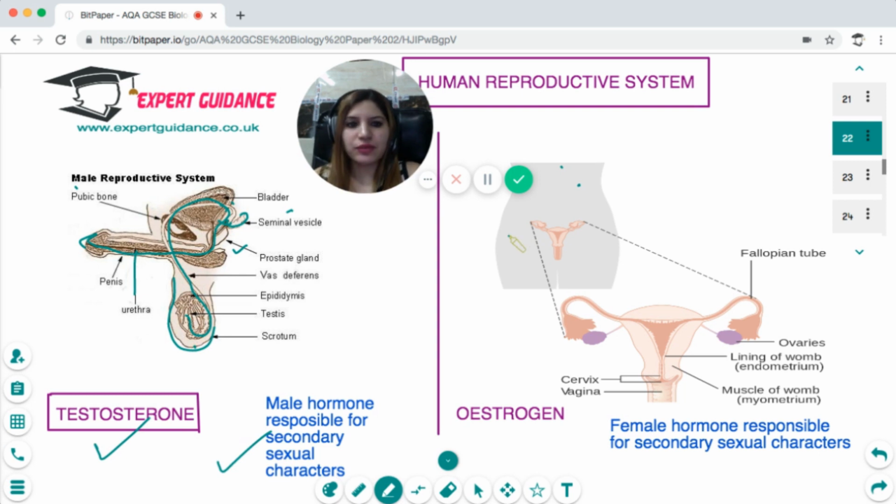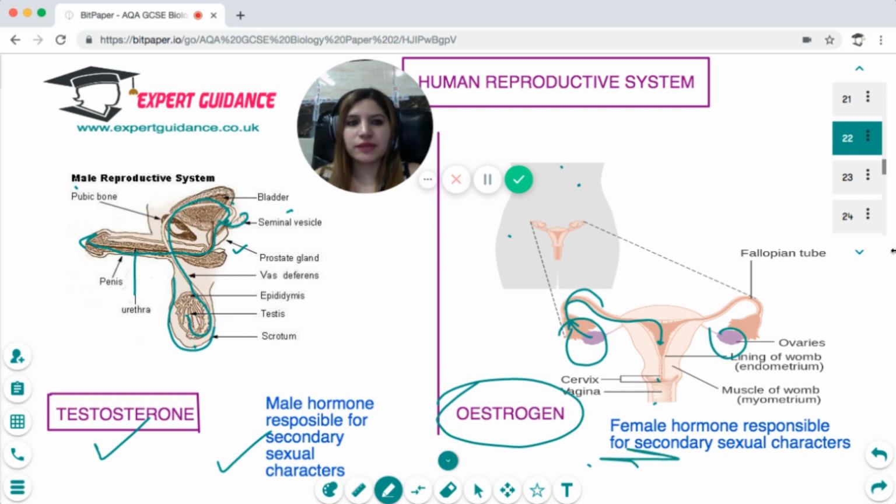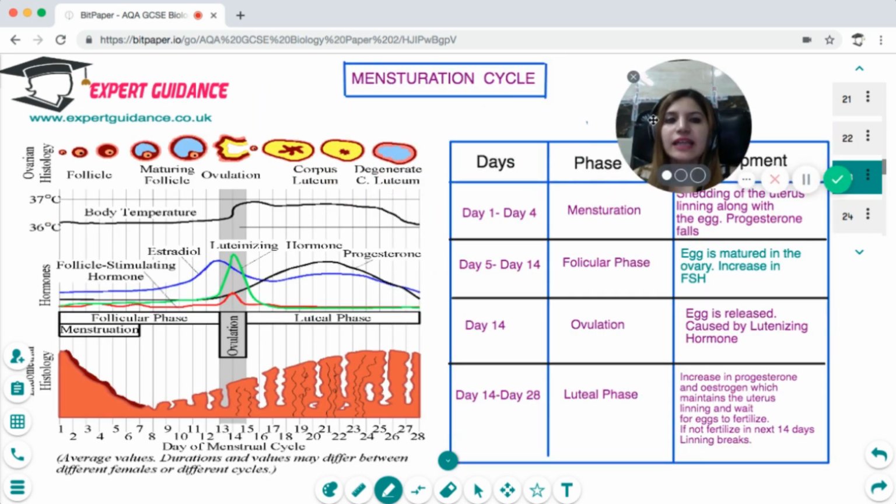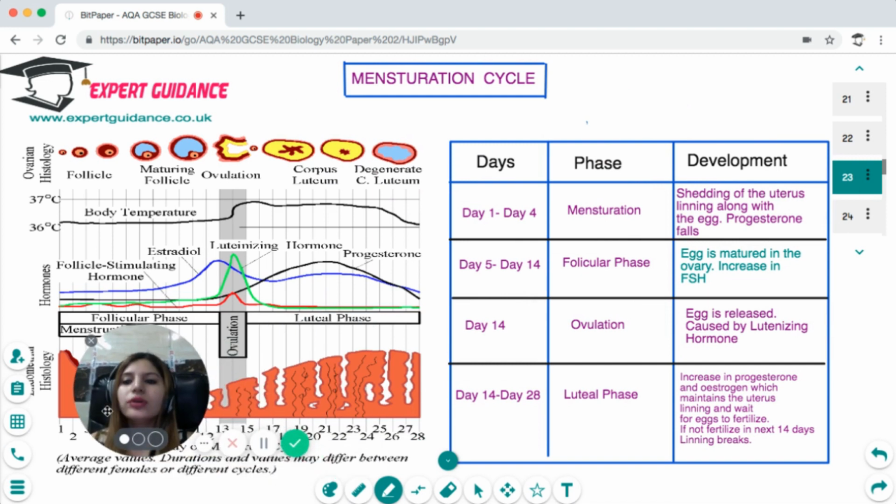And the female reproductive system is the system of the two ovaries, and then there's a fallopian tube. The ovaries release the egg into the fallopian tube, which travels into the uterus, and then there's a cervix and the vagina. And the female hormone is the estrogen, which is released by the ovaries, and that is responsible for the secondary sexual characters.